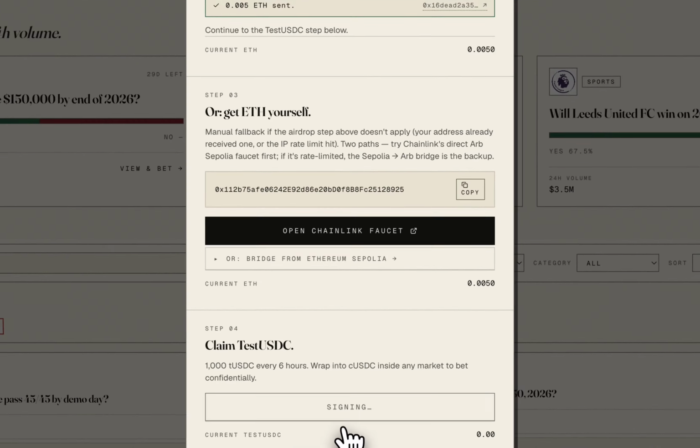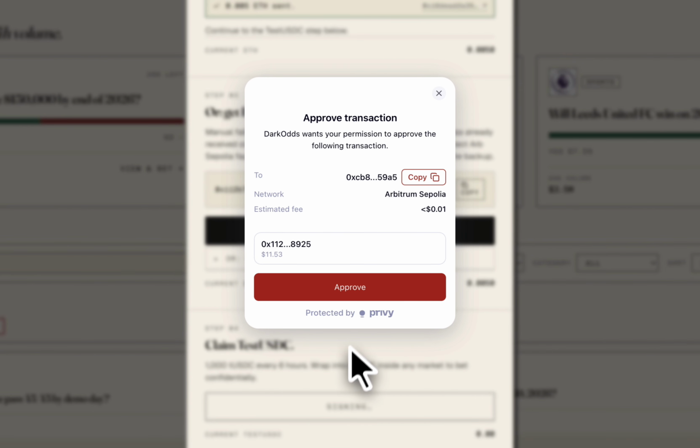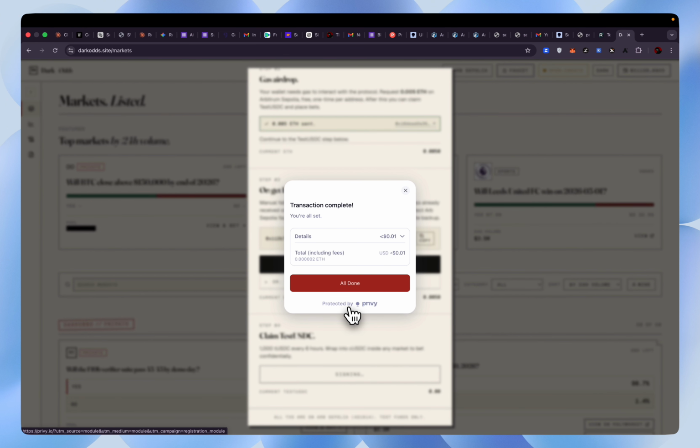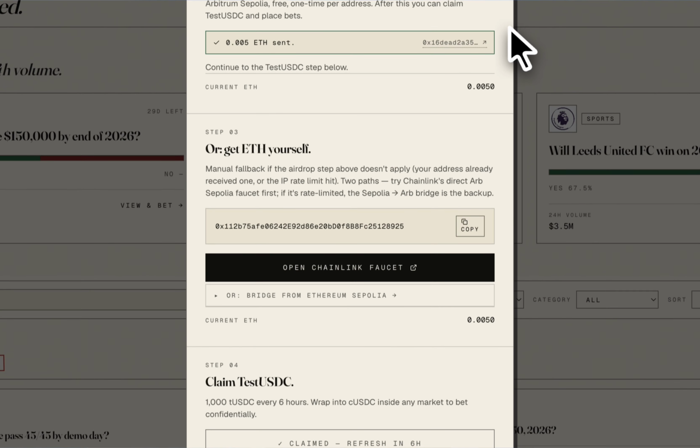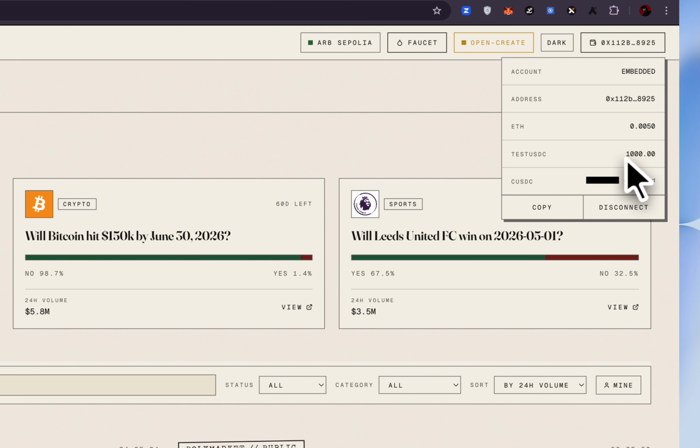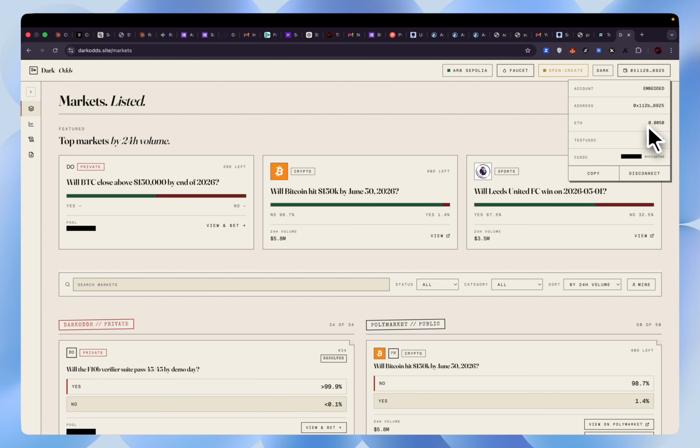Then we can claim test USDC for making predictions, which is actually going to get encrypted later for actual transactions. Alright, we can see we have already claimed this, and we can view it back on the wallet modal. Here we have 1000 test USDC and 0.005 Sepolia ETH.